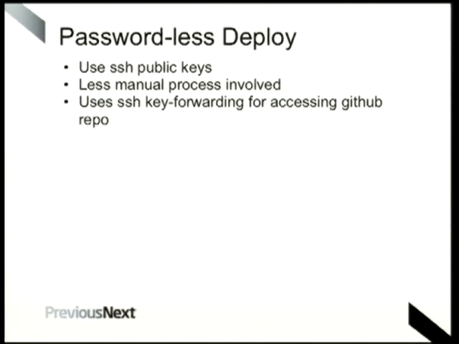You can use a password if you like, if you don't want to use SSH public keys, but there are fewer manual processes involved if you set up private and public keys to automatically SSH into the server. The other thing is you can set it up to use SSH key forwarding, which means that if you're logging into GitHub with an SSH key, you can use the same key that's on your local development machine to access GitHub, so you don't have to muck around with public keys specifically for GitHub.